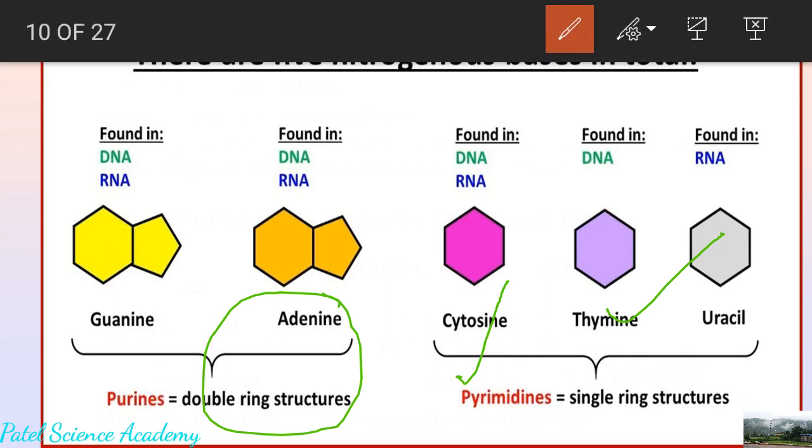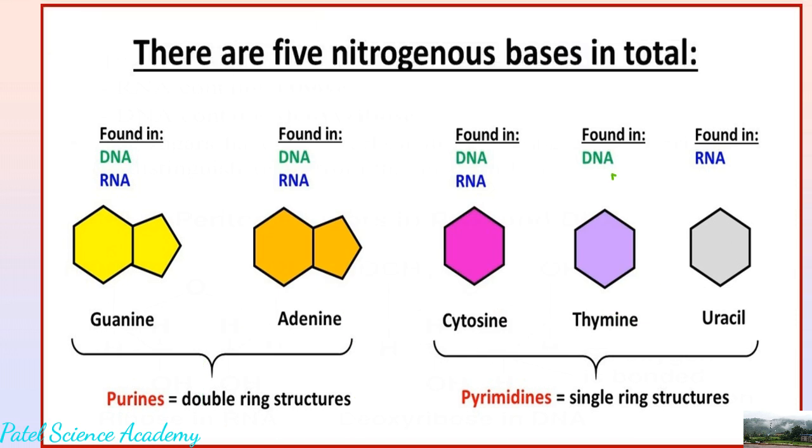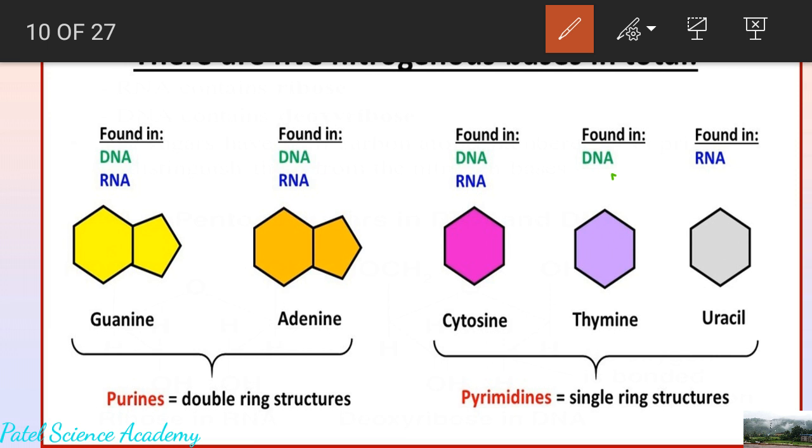Next part is the presence of nitrogenous bases. So dear students, what are the nitrogenous bases? There are 5 nitrogenous bases present in the nucleic acid, in both DNA and RNA, and I'll explain all those nitrogenous bases one by one.